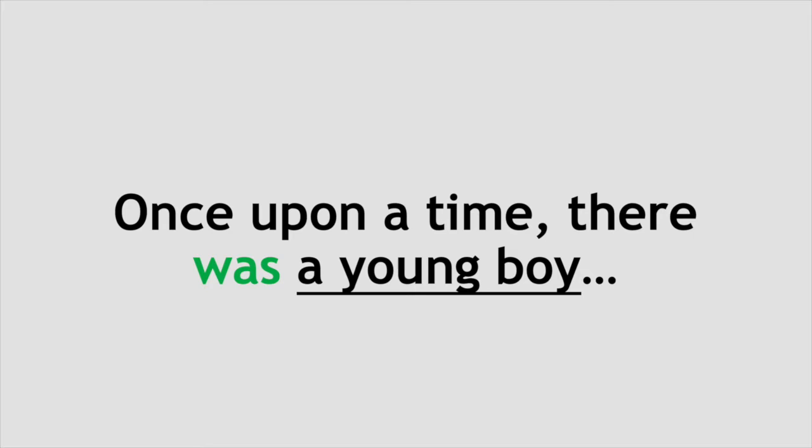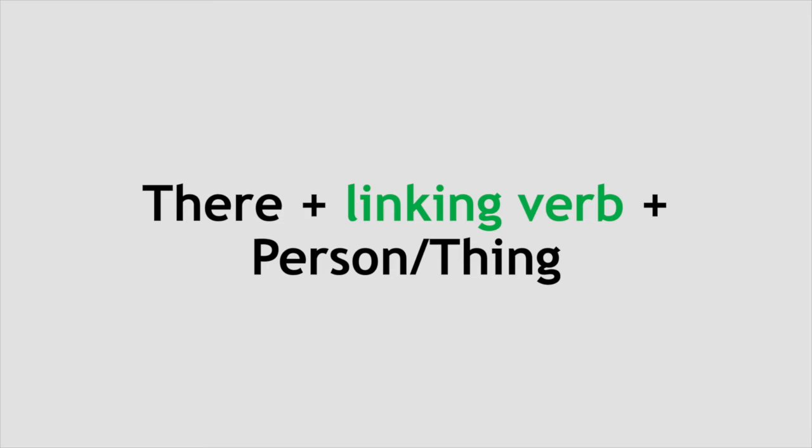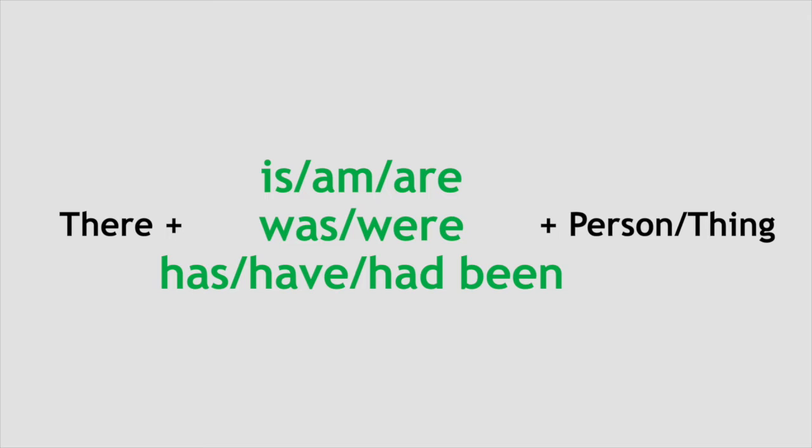For example, when we read stories, at the very beginning we have, "Once upon a time, there was a young boy." This character has just appeared, and therefore we need a proper introduction of this young boy. Okay? And because we cannot translate directly into English in this case, the verb coming right after "there" is typically a linking verb or a verb to be. So the only case in which we can use has, have, had after "there" is using the perfect tense.